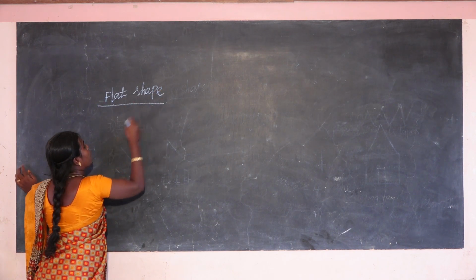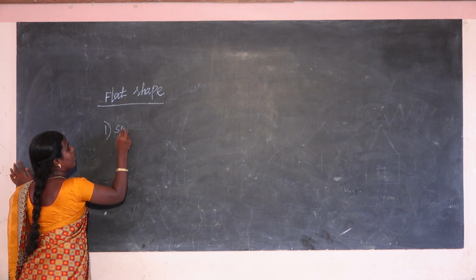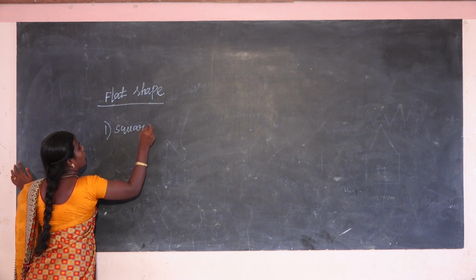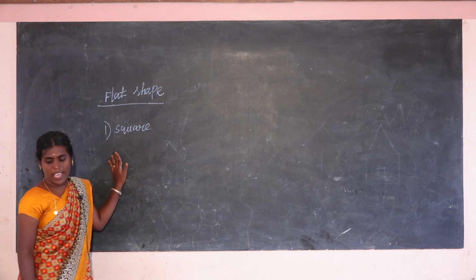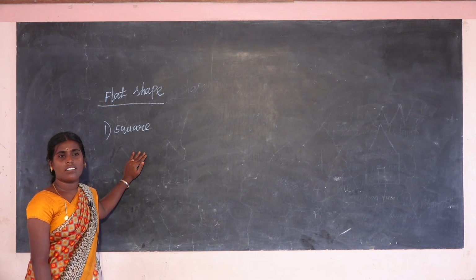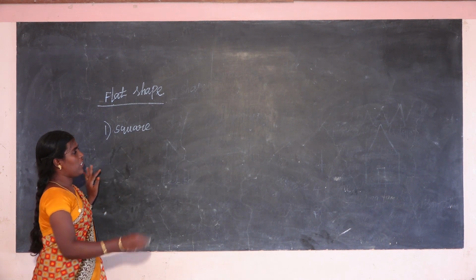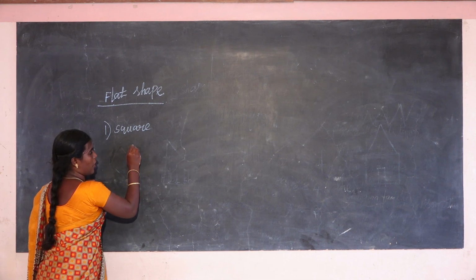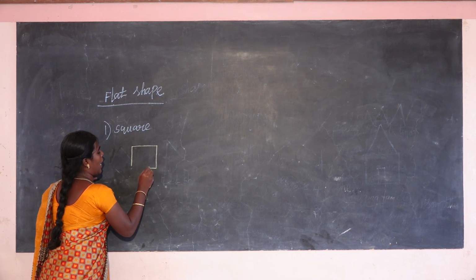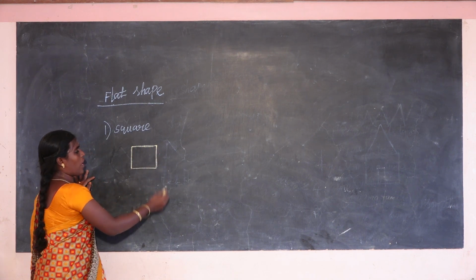Flat shape. First one is what? Square. Yes, the square. Anyone, do you know this square? Yes, okay. That is a square. Everyone, draw the picture in your notes. Okay. Yes, that is a square.